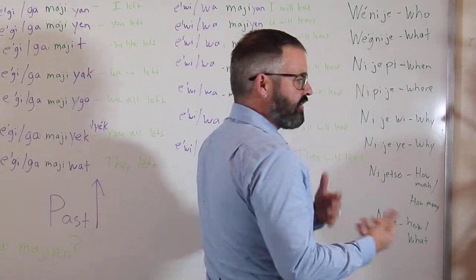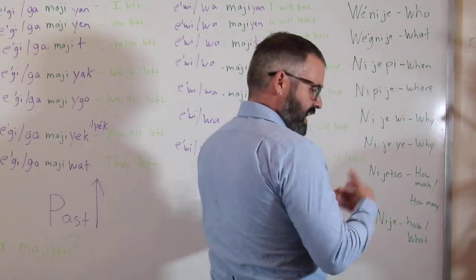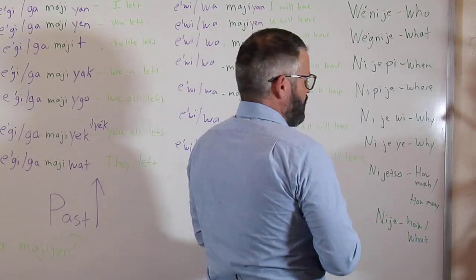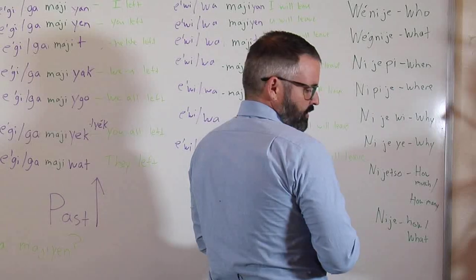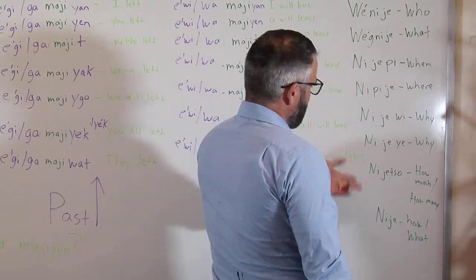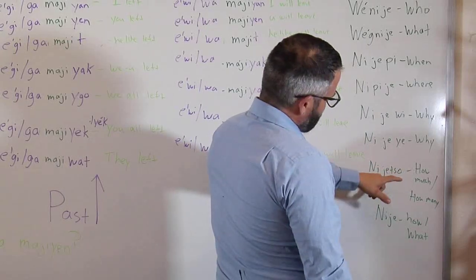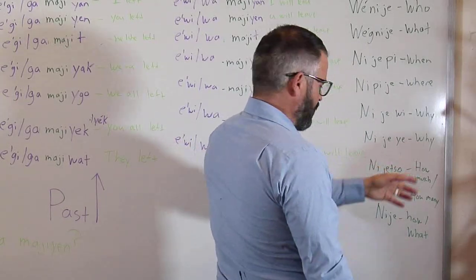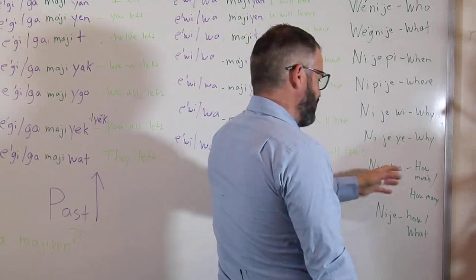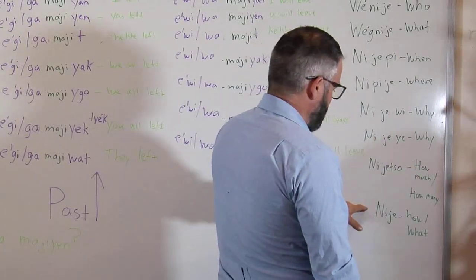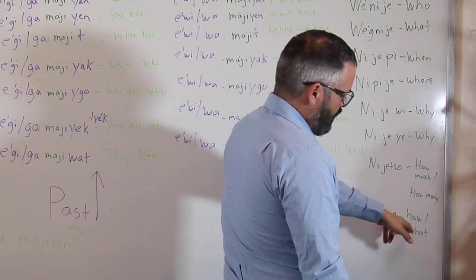So like, nijetso de buganak, what time is it? How much does it measure out to? Nijetso dopunen etoyen, how many tables do you have? There's a little variation on this that I didn't put up here. Some people will say nijetso, but it's really close. Nija, how or what.